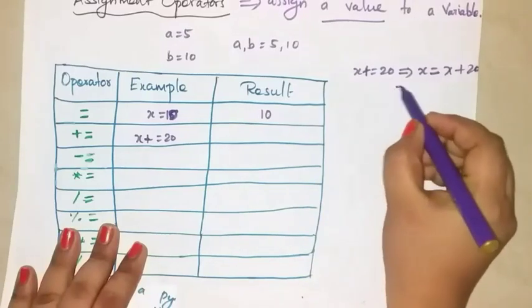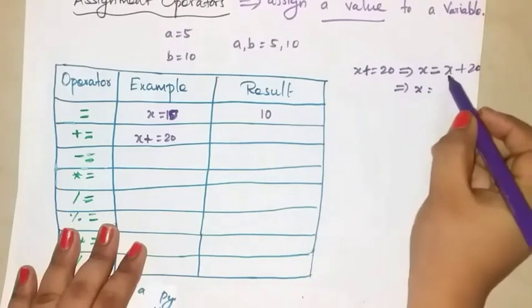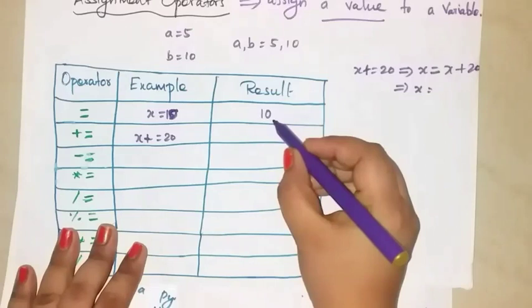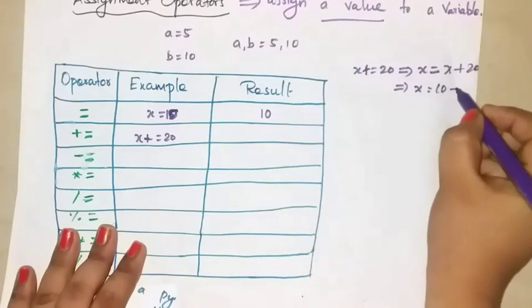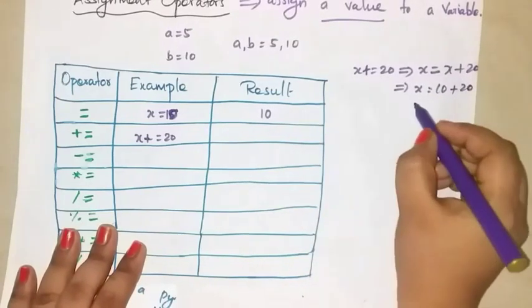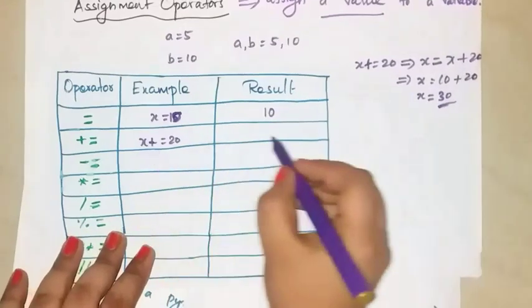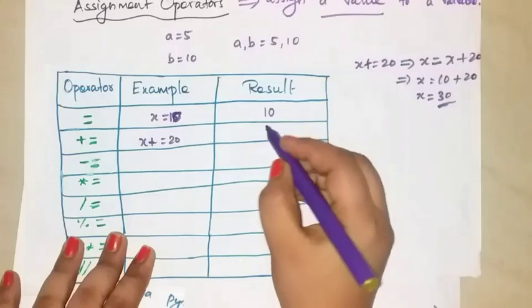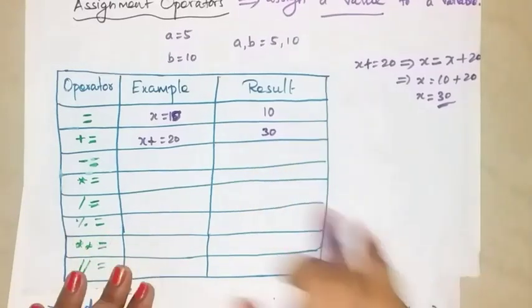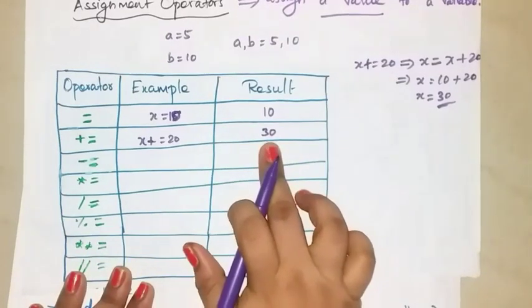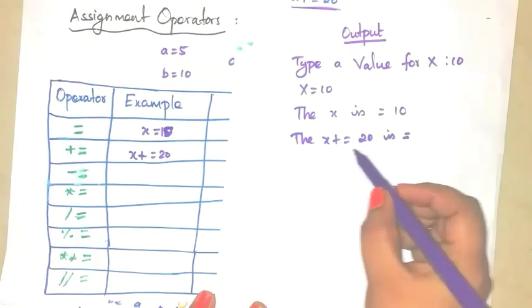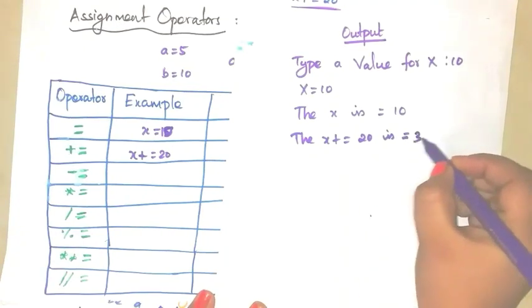So here write x is equal to, what is the value of x? 10. 10 plus 20. So the result is what? x equal to 30. Here write what is the result of this expression? 30. Okay, now our new x value is 30. So right here x plus equal to 20 is 30.